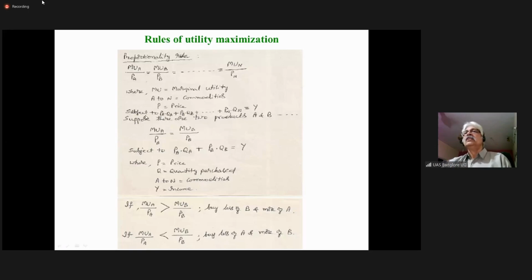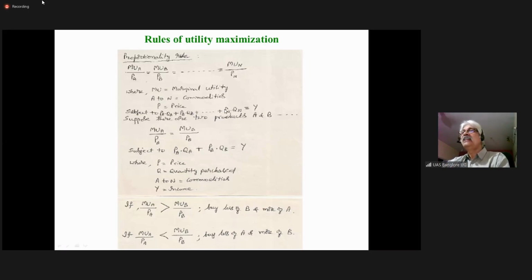Okay, subject to this being possible if the expenditure, PA is the price of A and QA is the quantity of A. That is price of coffee, quantity of coffee. When you multiply the quantity by price, what you get is expenditure, nimma kharchu. Expenditure on coffee, expenditure on pencil, expenditure on book.